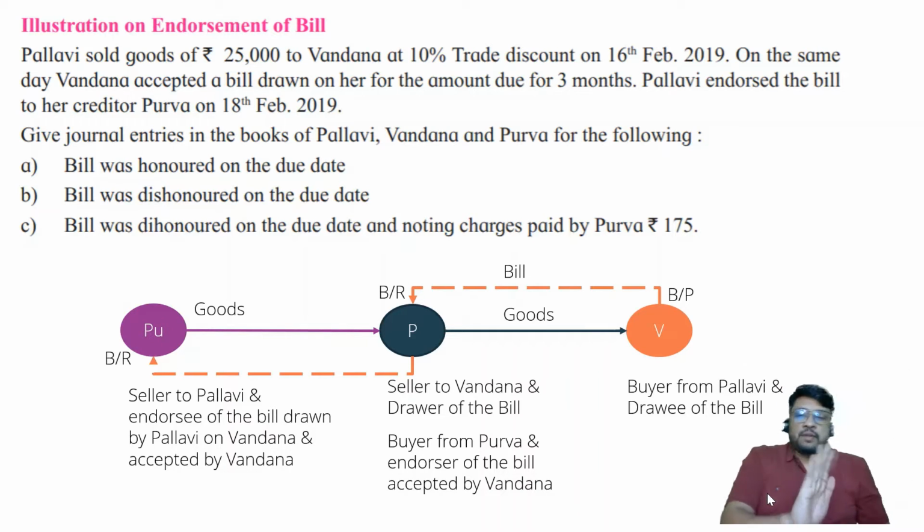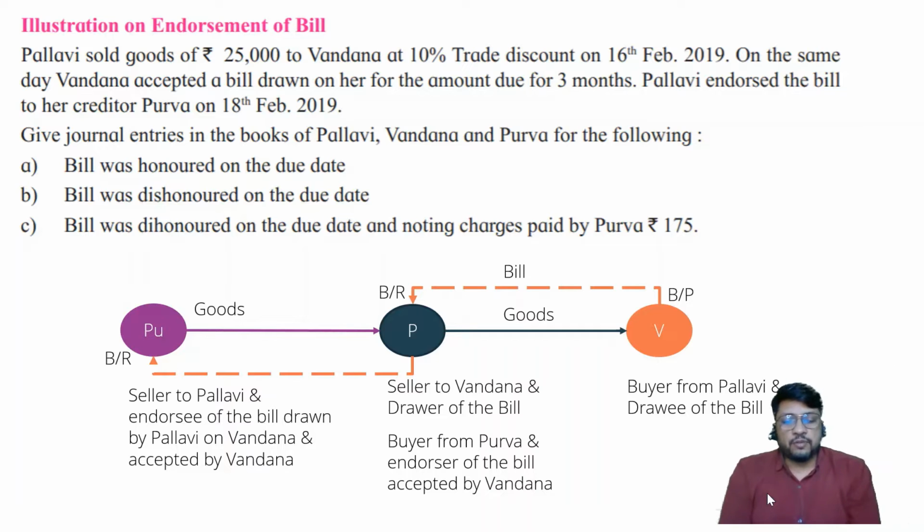will ask her, pay the money. Vandana will just check, what is the name of yours? This is your name. Let me check. Why are you holding the bill? Let me check the backside of the bill. The different things are written there. Endorsed in favor of, okay, Pallavi endorsed it to Purva, Purva endorsed it to Sachin, Sachin endorsed it to Tanu, and Tanu endorsed it to maybe somebody else, and that somebody else is coming and demanding the bill from Vandana. That's how the things will be.